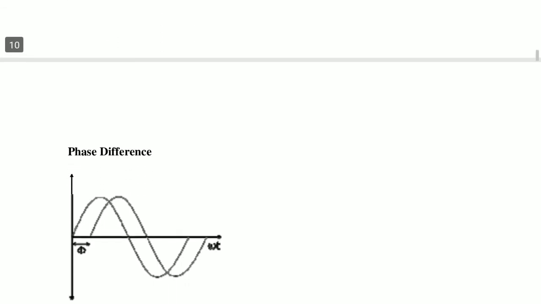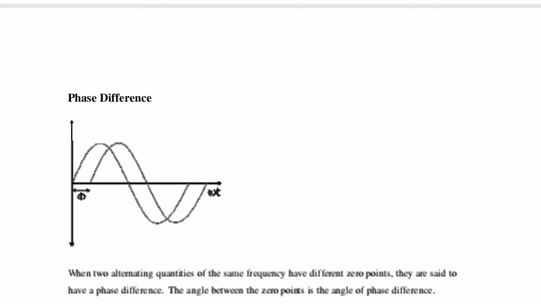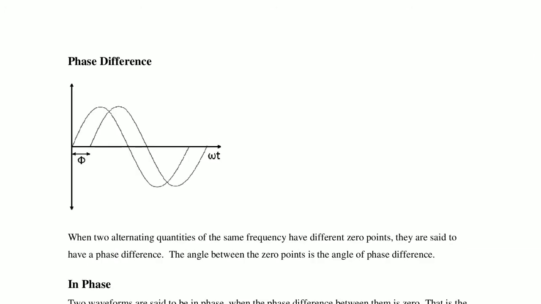Phase difference. Now see here, we are observing two waveforms, two alternating quantities. One waveform is starting from 0 onwards, 0 to maximum, maximum to 0 and negative maximum and 0.